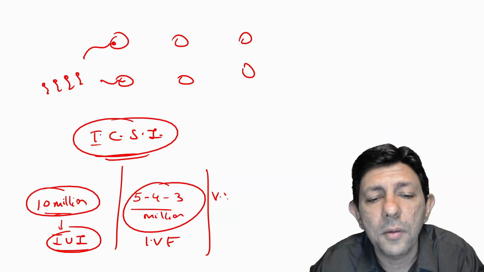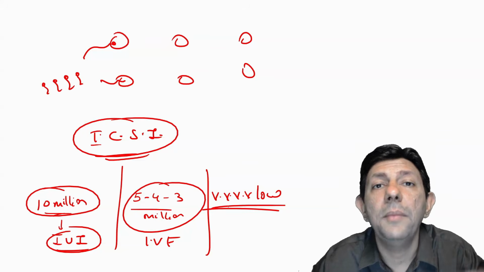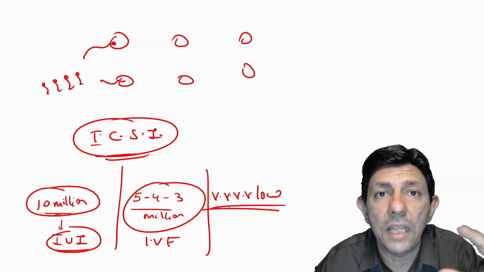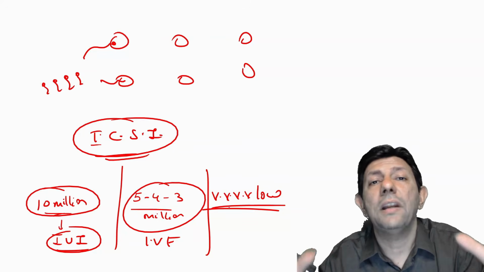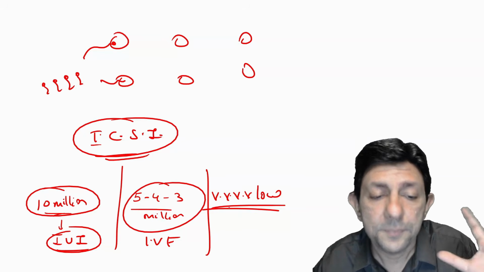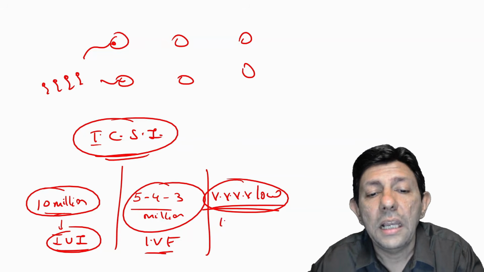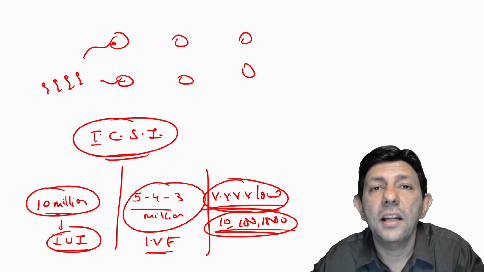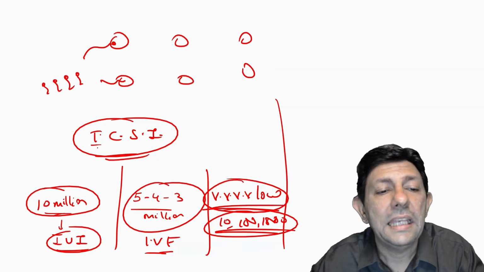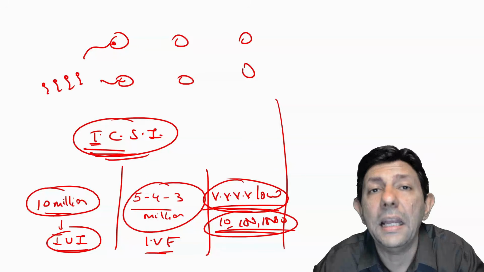But when the sperm count is very, very, very low, meaning 0.5 million, half a million, or even less, because at least for IVF it is 50,000 sperms per egg. So if there are 3-4, at least 1 lakh, 2 lakh sperms are required for IVF. But when the sperm count is very, very low, like 10, 100, 1000 sperms, then we can do ICSI. So a virgin MCQ will come in future.